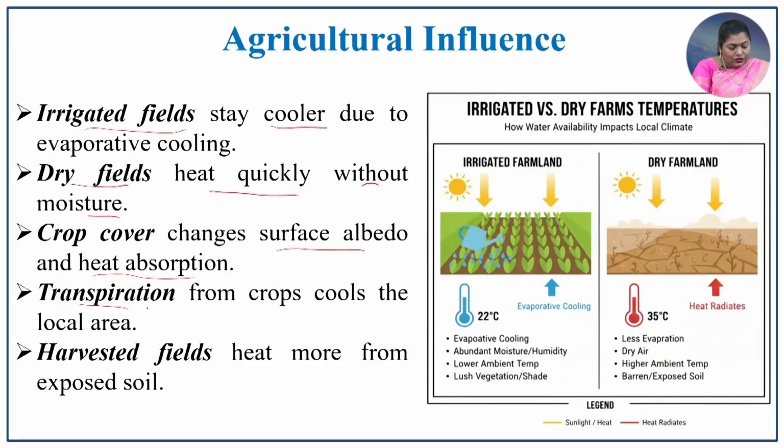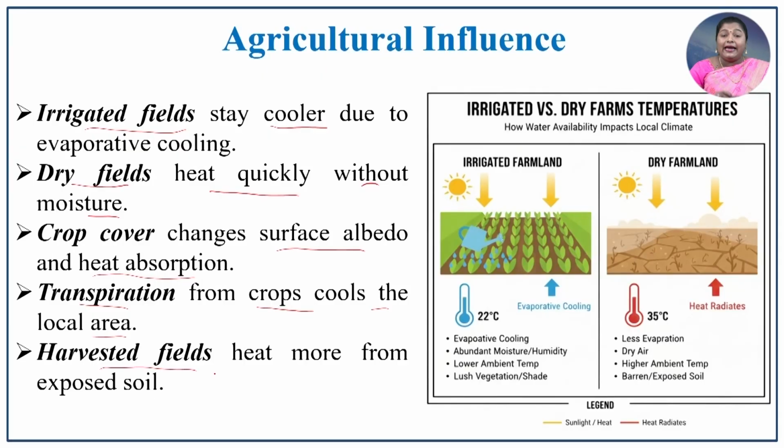The transpiration from the crops cools the local area. Earlier we discussed evapotranspiration. This process plays an important role in determining the local temperature. The harvested field heats more from the exposed soil, because it is open without any vegetation. So, the heat will be absorbed very fast, and because of that the temperature will increase in that particular locality.